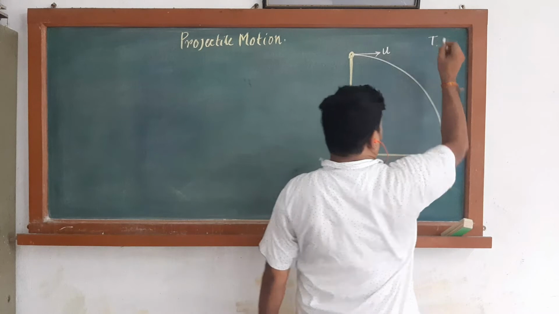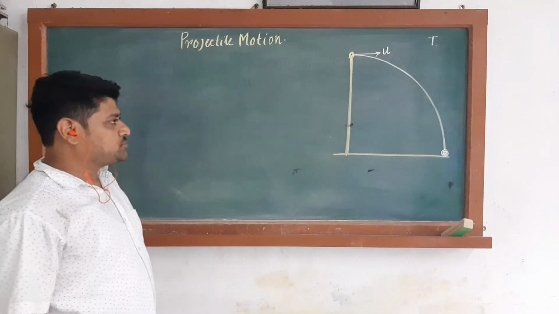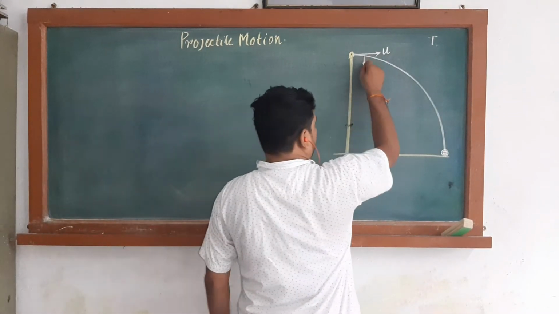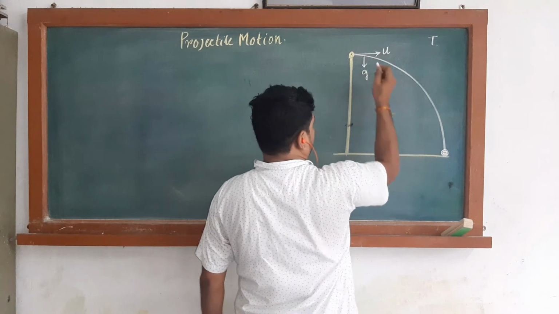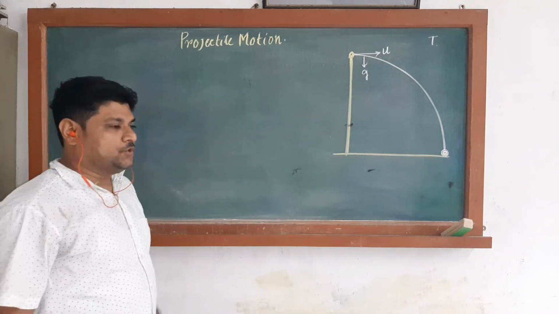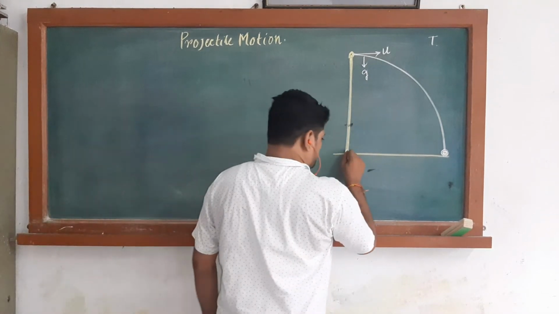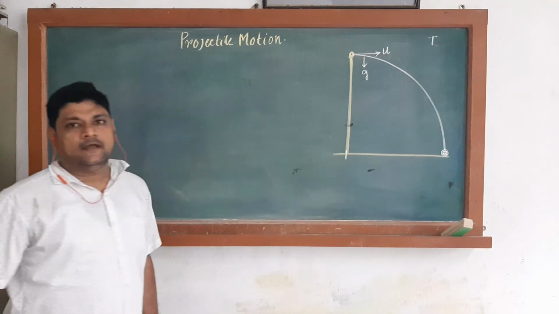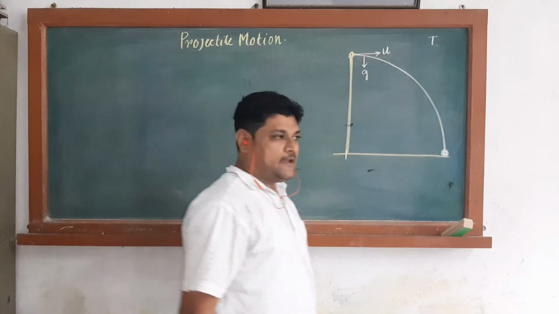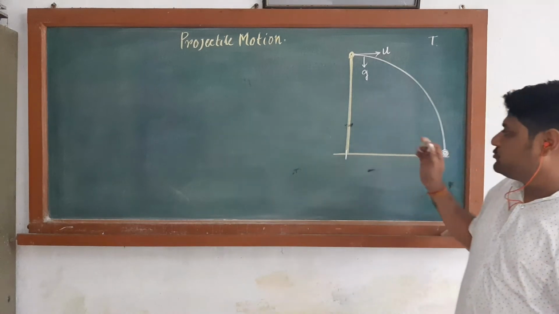The total time taken is t. Okay, the motion is governed by g.